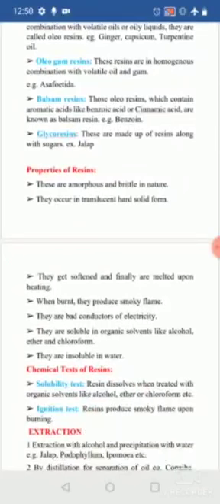Once you burn them, they produce a smoky flame. They generate more smoke along with the flame. They are bad conductors of electricity. They are insoluble in water, but they are soluble in organic solvents like alcohol, ether and chloroform.